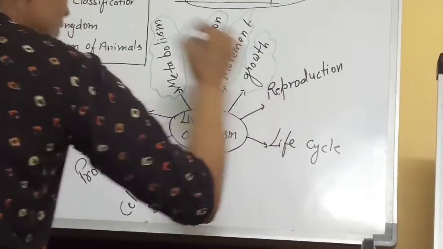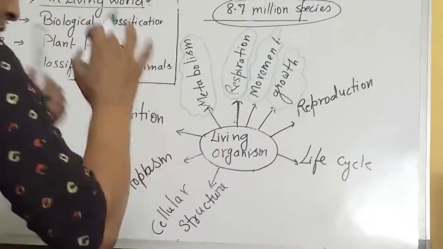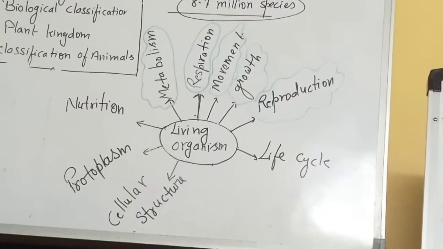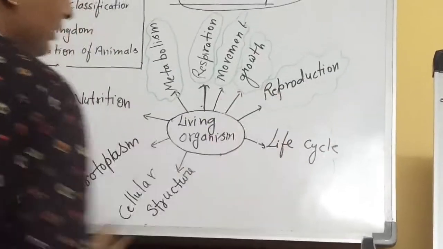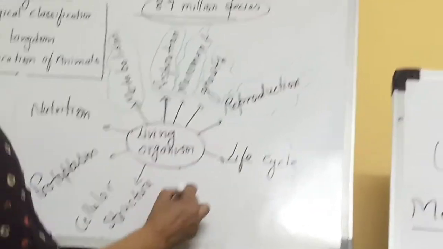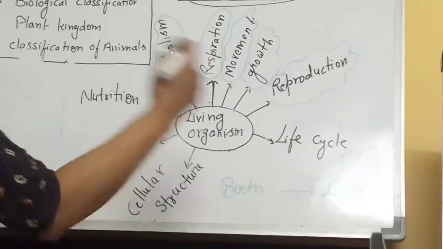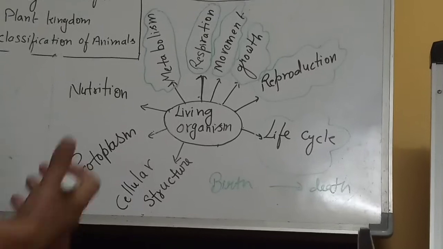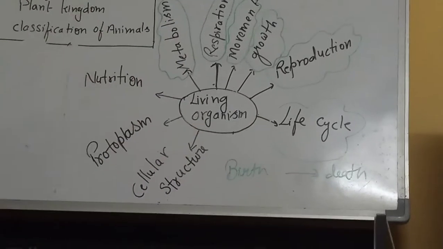Those who show growth are living. Not some organisms, everyone should reproduce; then only they exist on our earth. So reproduction is also a characteristic of the living. Now another, life cycle. Life cycle means from birth to death, whatever happens in unicellular or multicellular or complex organisms like us. So if they have this life cycle, they are living.